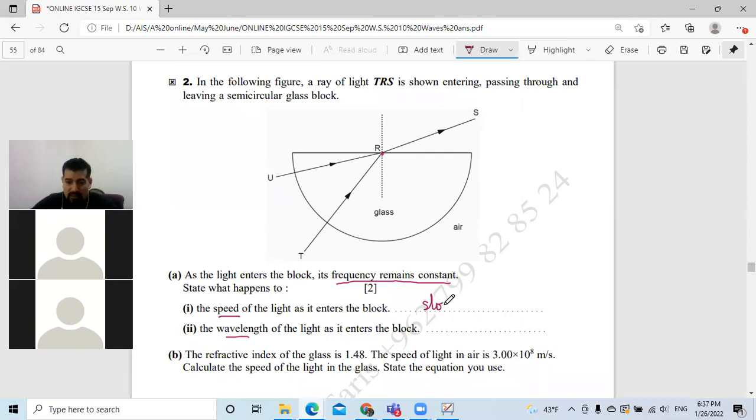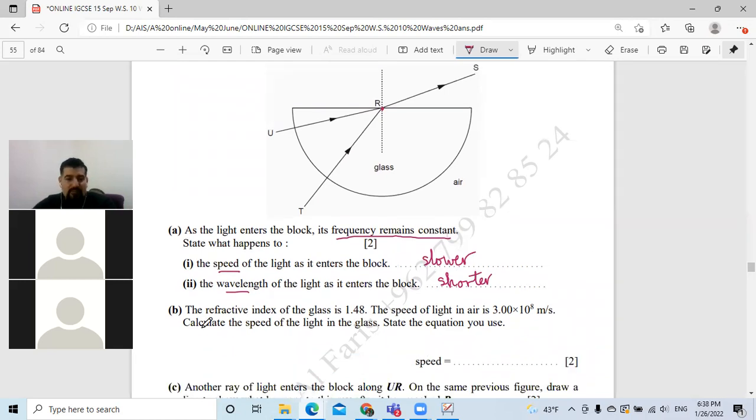It will be slower. Exactly. What happened to the wavelength? It will be shorter. Exactly. The wavelength will be shorter. Okay, so this is an easy 2 marks.